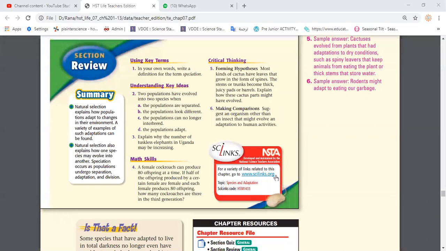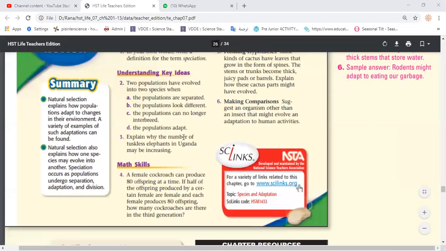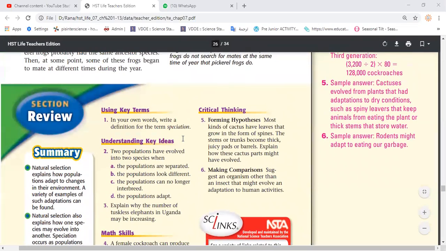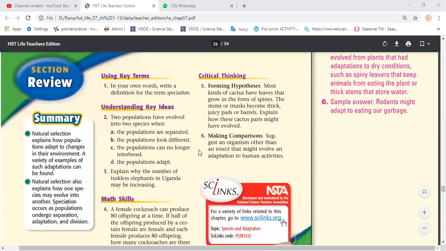Okay, guys, today, inshallah, we are going to answer this question together. Suppose that here was your homework. Let's see.